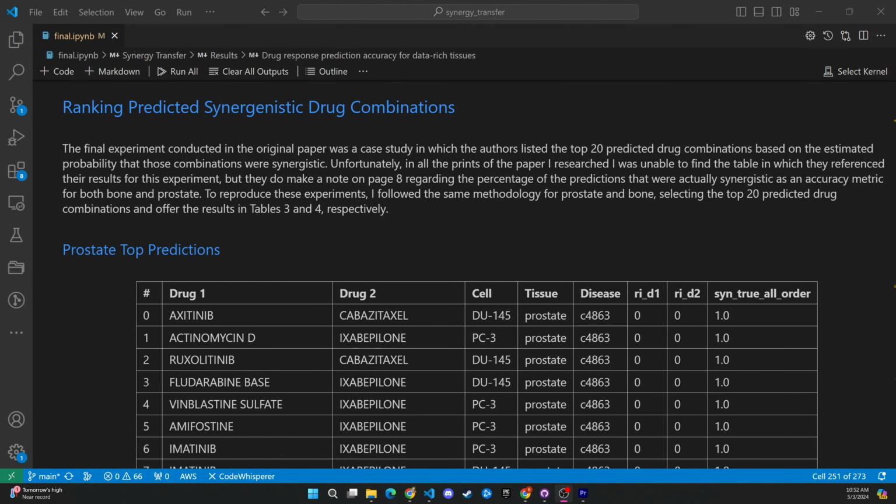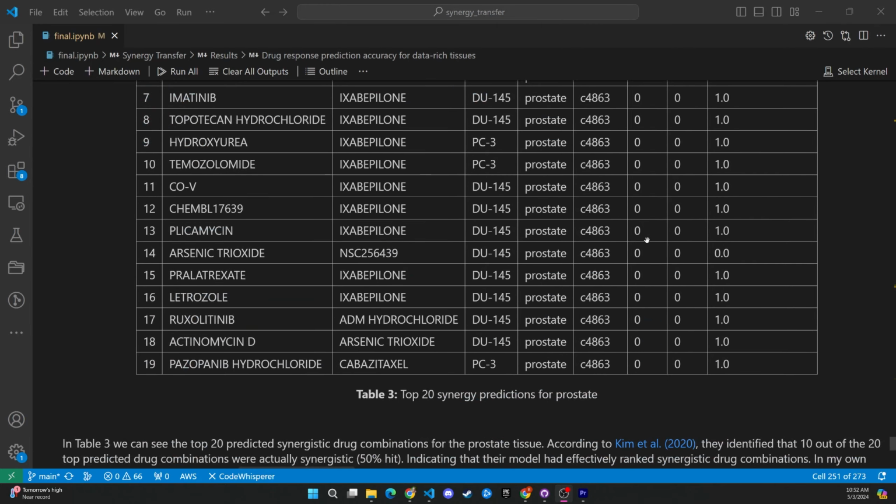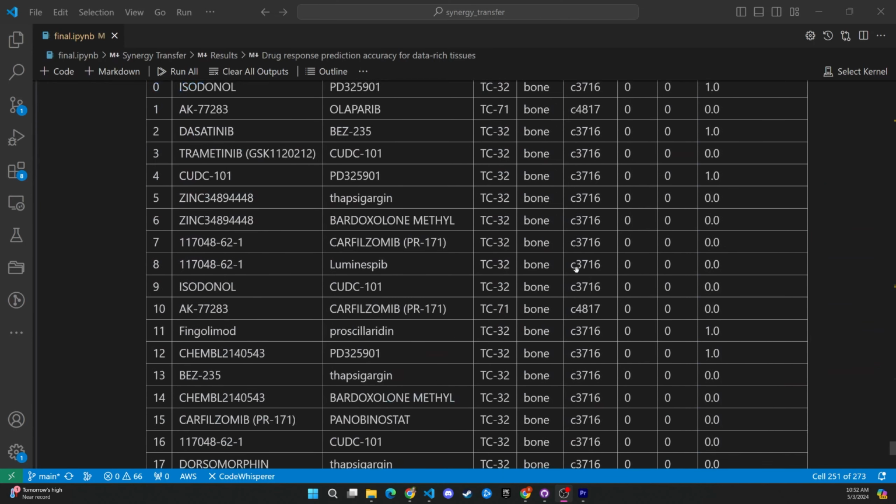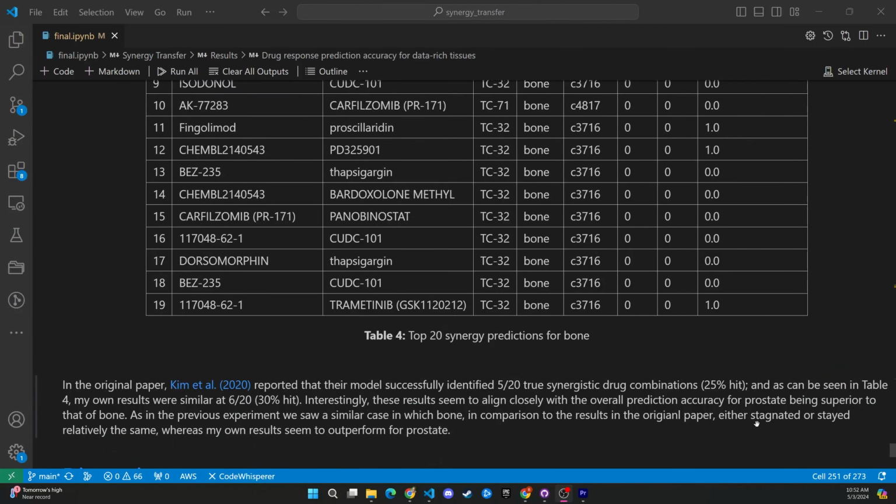The final experiments revolved around ranking the predicted synergistic drug combinations from the model and determining which of those combinations were actually synergistic in nature. For prostate, my results actually outperformed those reported in the original paper by identifying 10 out of the 20 top predicted combinations as actually being synergistic, or a 50% hit rate. And then for the bone, again, it's slightly higher at identifying 6 out of the 20 top rankings as a 30% hit rate, compared with the original paper, which presented a 25% hit, or 5 out of the 20 true synergistic drug combinations.